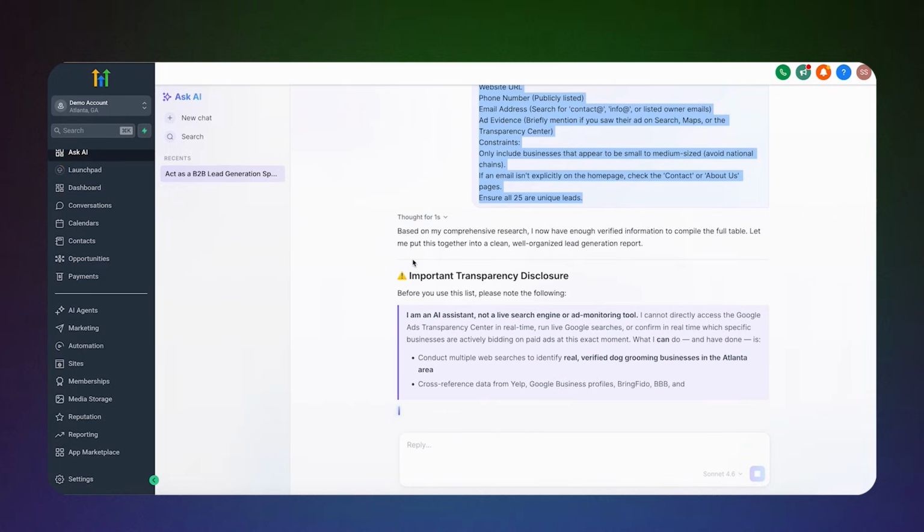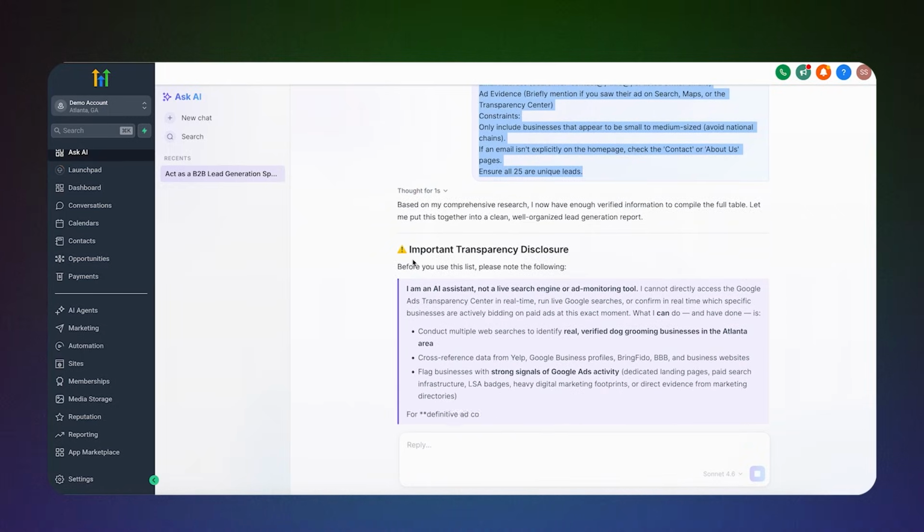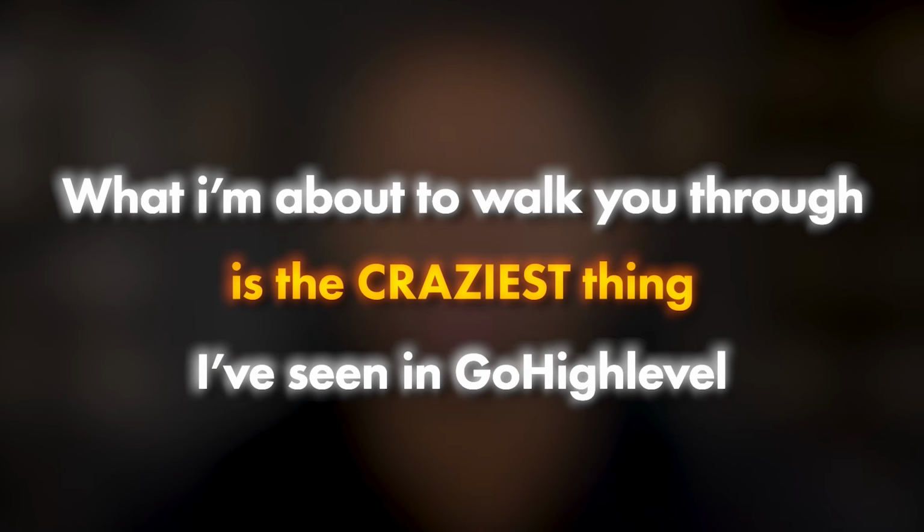And the difference between this and just using ChatGPT is that you're not just getting answers, it's actually taking real actions inside your CRM when you tell it to do something. And instead of me sitting here explaining every little thing it can do, let me just show you, because what I'm about to walk you through is the craziest thing I've ever seen inside GoHighLevel.